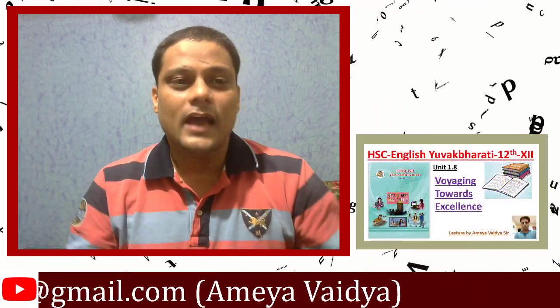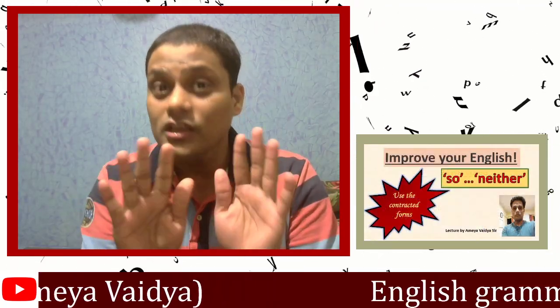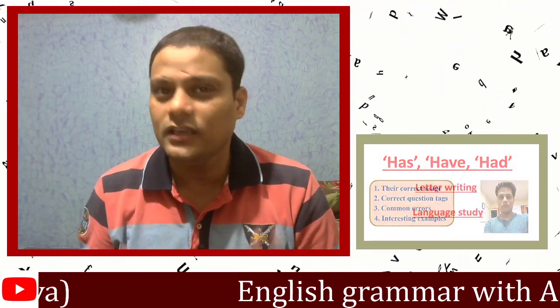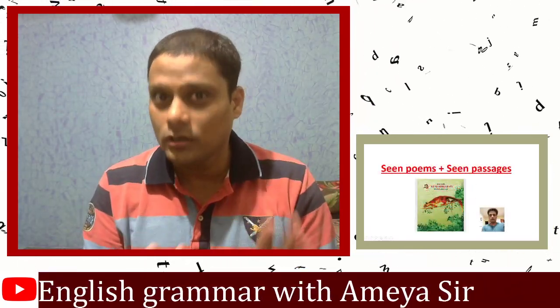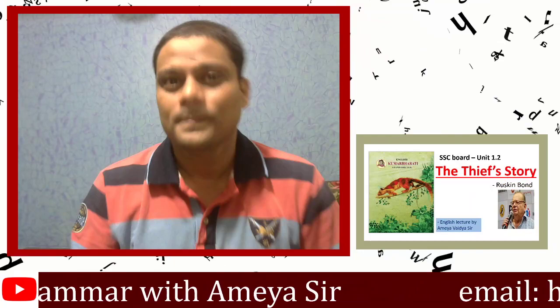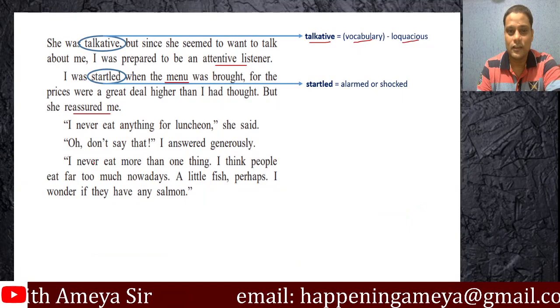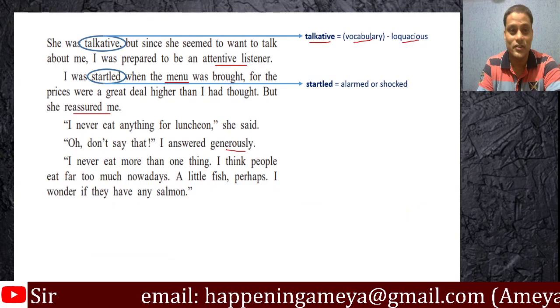We saw that. Now what has happened is, just the moment when he was really taken aback or startled, as he says, the woman reassured him that I never eat anything for luncheon. I will have something that is very moderate. And so the writer was happy. This wouldn't cost me a lot. Okay, I'm happy now. So that was reassuring. Will it be the case? Find out now. I never eat anything for luncheon, she said. Oh, I don't say that, I answered generously. So the writer is trying to be brave here.